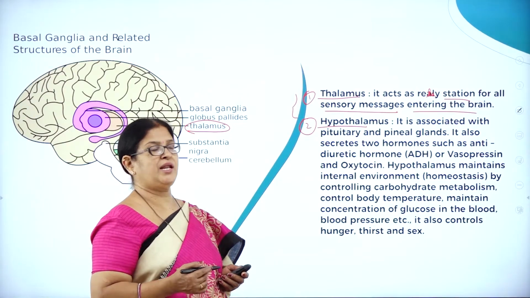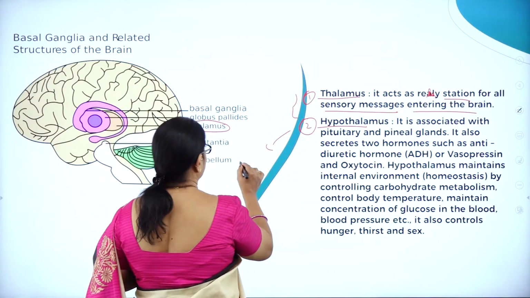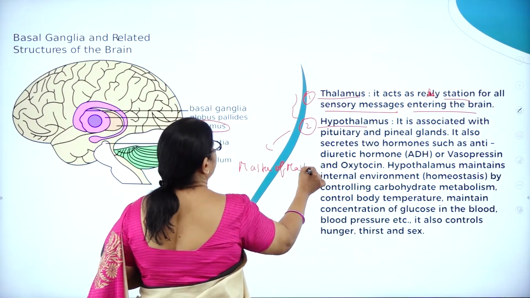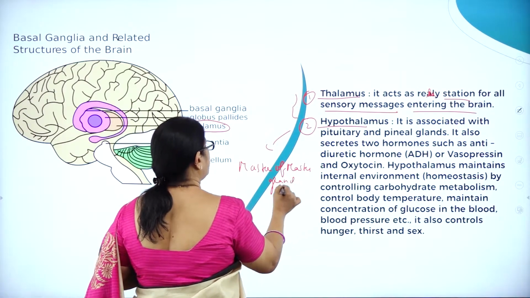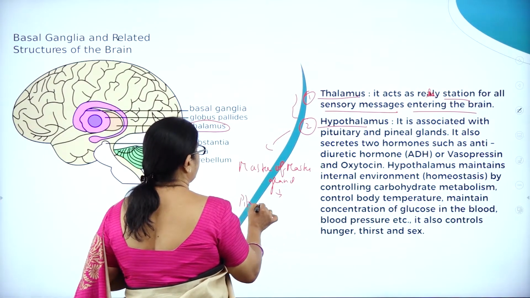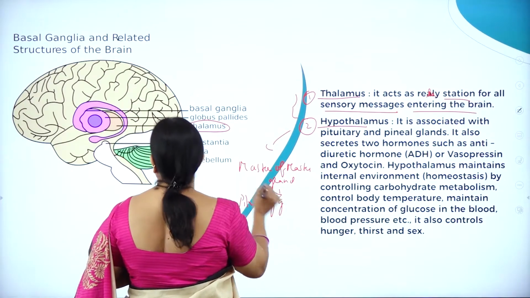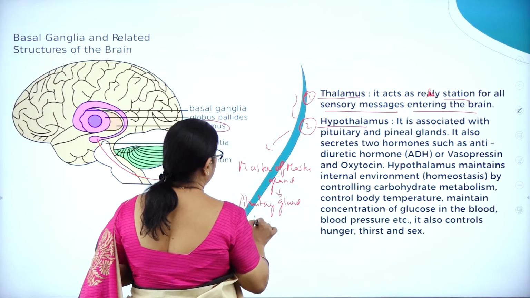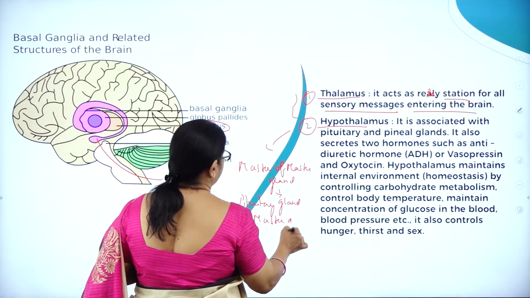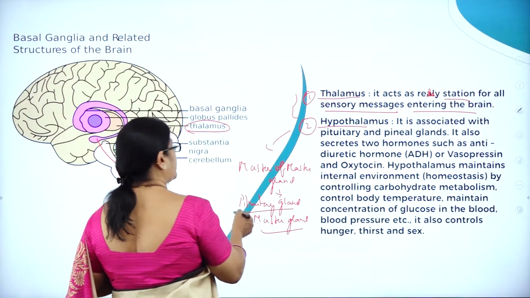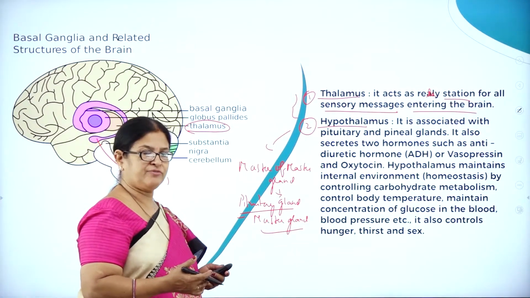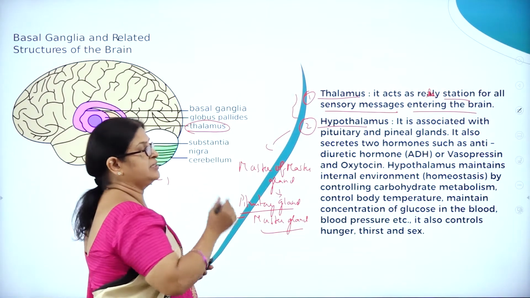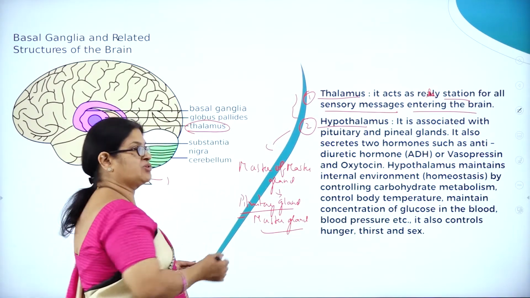Hypothalamus. So hypothalamus is also called master of master gland. Why? Because we all know pituitary is called master gland. Here you can see the pituitary gland. Pituitary gland is called the master gland because it produces so many hormones which control the whole functioning of the body. But there is somebody to control pituitary, and that is the hypothalamus. Hence it is called master of master gland.